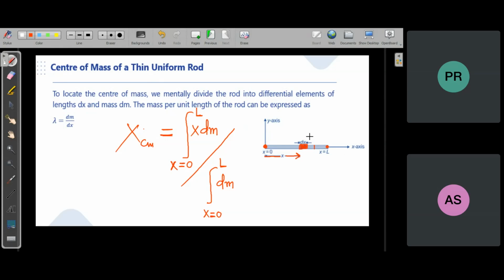After that you will just substitute dm, the mass of the element, and you will get the center of mass. Okay, if you understand this, we'll go to the next. If you have a doubt, you can ask here. No doubts. We have not done anything different. Whatever we defined, exactly the same thing. Only in place of summation, we are using integration. Integration is for continuous distribution, summation is for discrete.